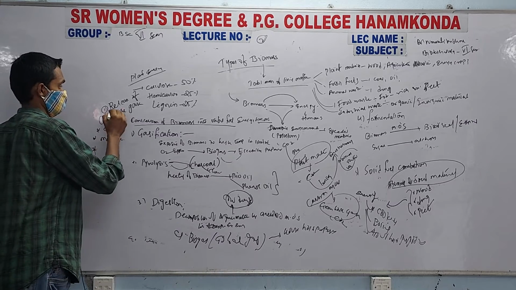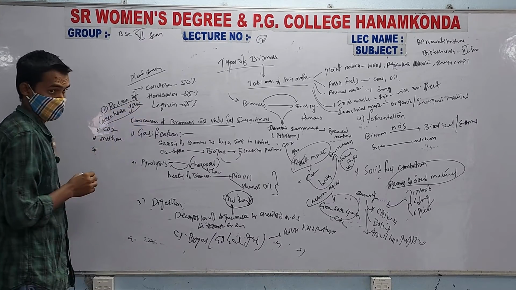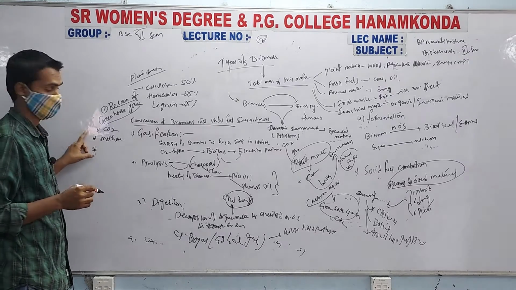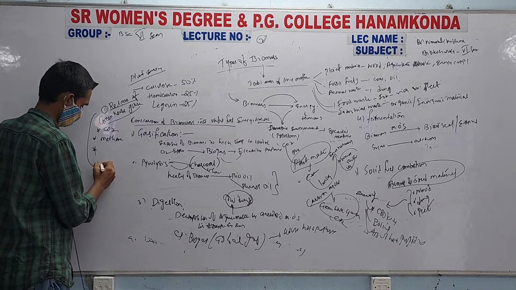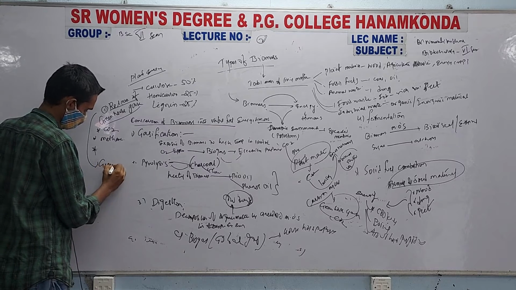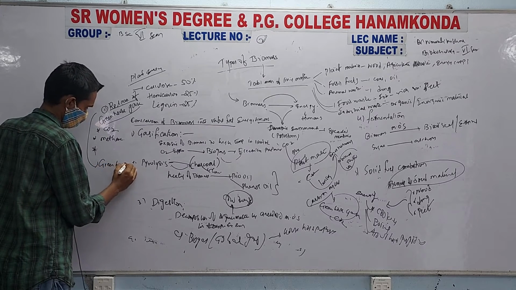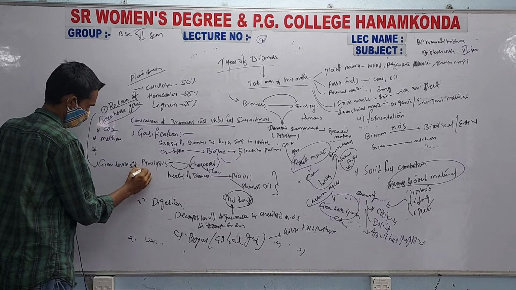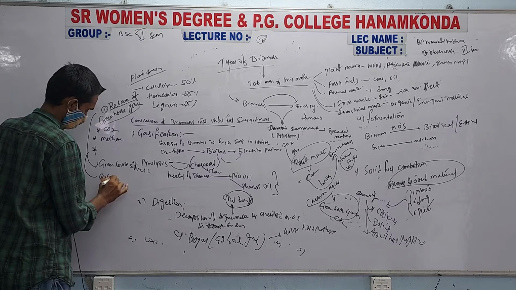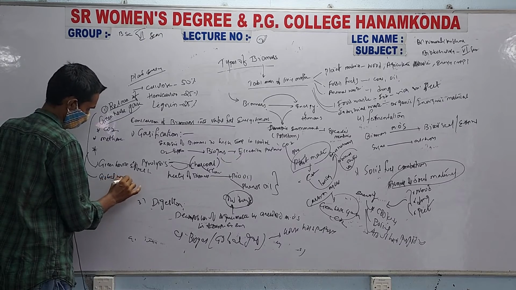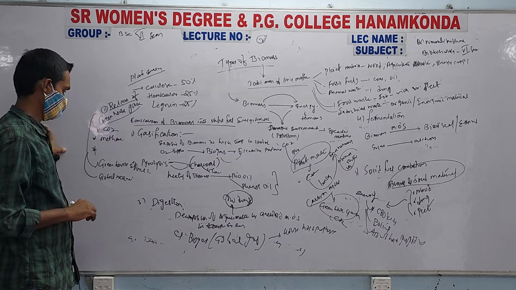So there is a possibility of releasing greenhouse gases like CO2 and methane, which are responsible for the greenhouse effect and global warming. So what is greenhouse effect?